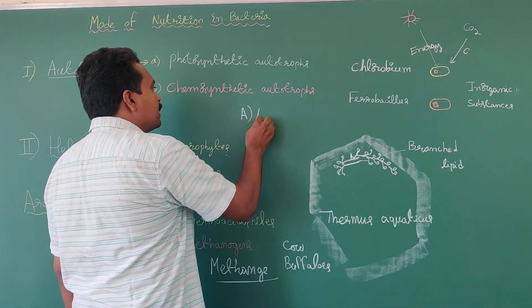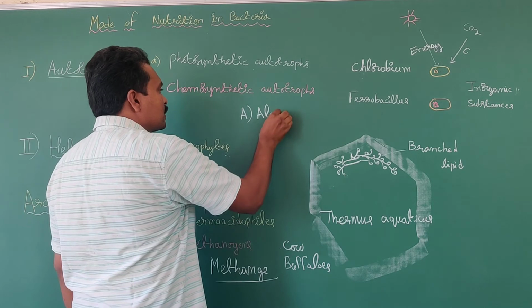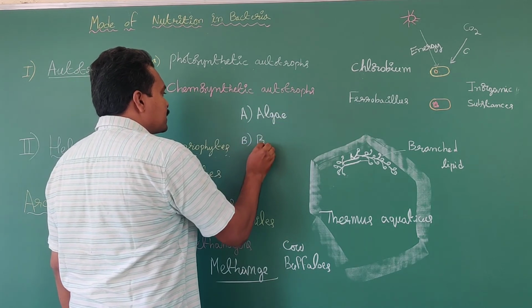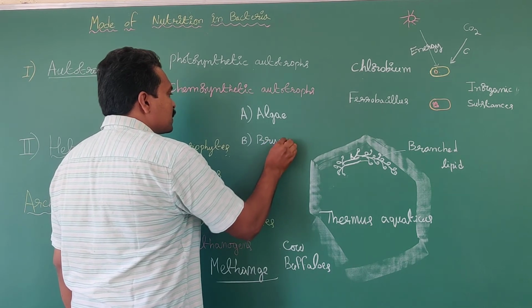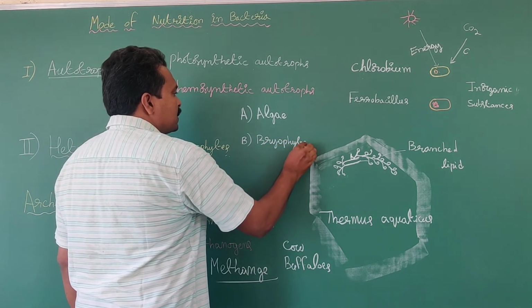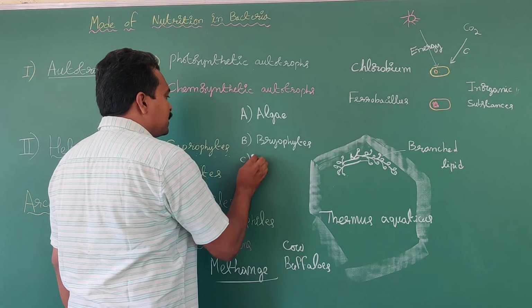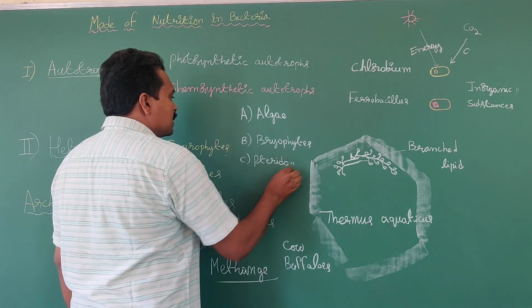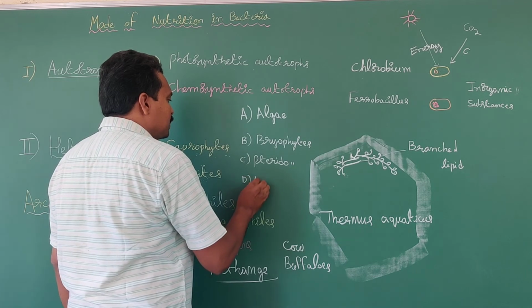Option A, algae. Option B, bryophytes. Option C, pteridophytes. Option D, bacteria.